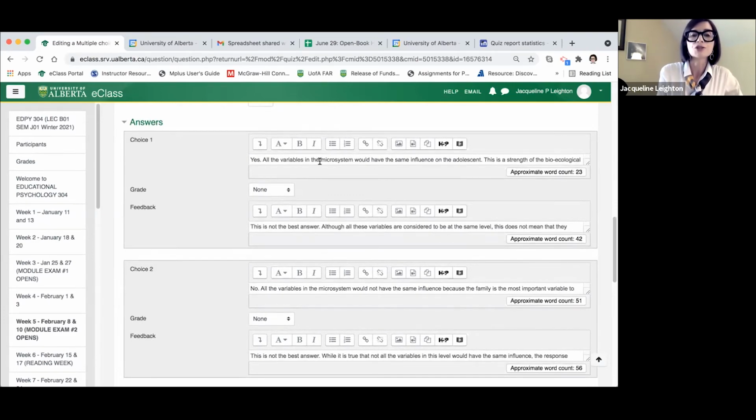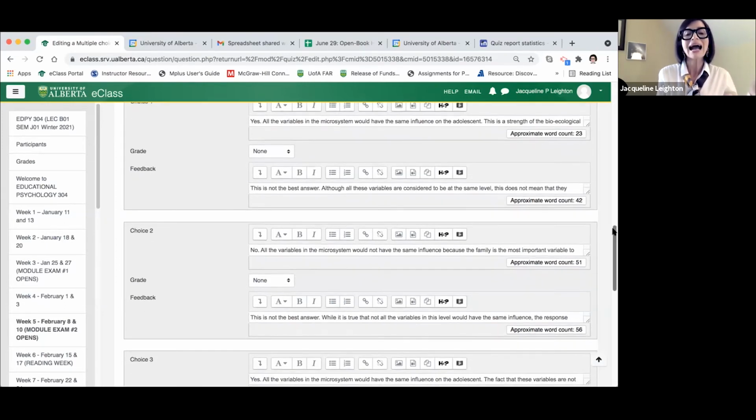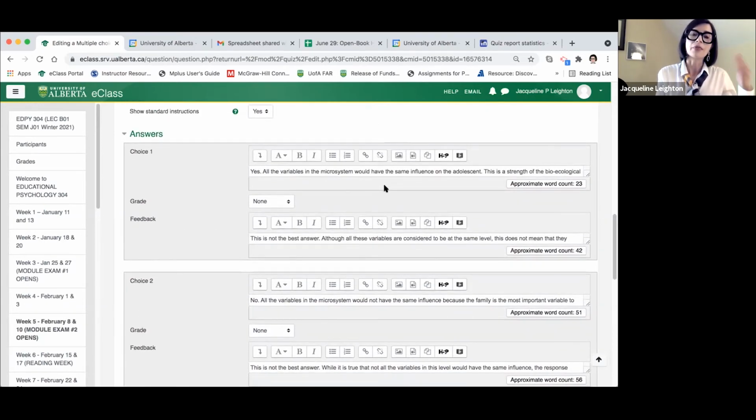The first choice is "yes, all the variables in the microsystem." So it might be one answer, it's the wrong answer. And then here in feedback, I write out why this is the wrong answer, okay? This is where students are able to see this feedback when they are reviewing their quizzes after they have received their grades. So if they have chosen choice 1, eClass will let them know that it was actually the incorrect answer, but then instead of not knowing why it is incorrect, they are able to use the feedback and understand why it's not the correct answer.